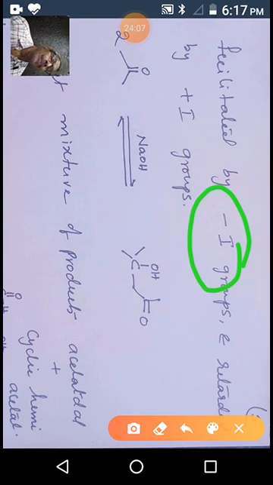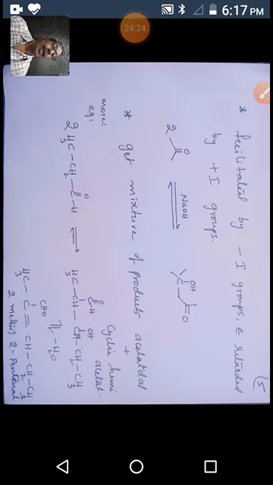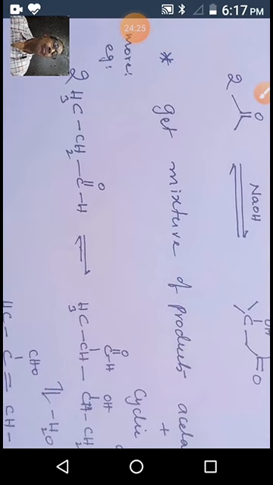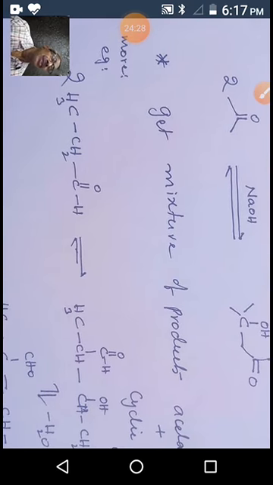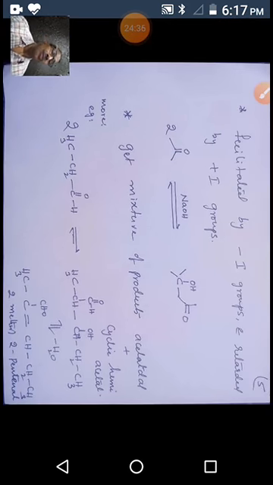That's why, when we compare acetone and acetaldehyde in an aldol reaction, it occurs very fast compared to acetone. Okay. So one of the drawbacks in this reaction is we get a mixture of compounds: aldol plus cyclic hemiacetal of a compound. This is one of the drawbacks of this reaction.